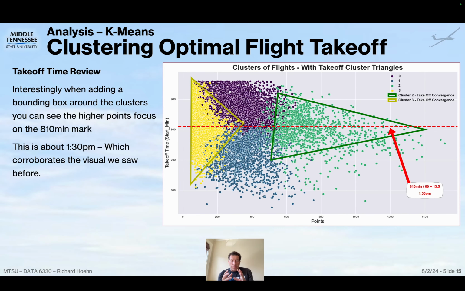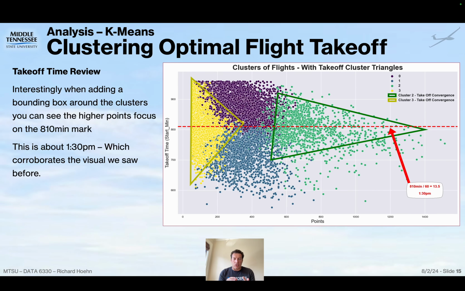Interestingly, when I created bounding boxes around these 2 clusters, they all pointed towards 1:30 in the afternoon, which can be indicated by the red line. I thought that was very interesting and it corroborated our other visualizations of 1:30 being an optimal time for takeoff.